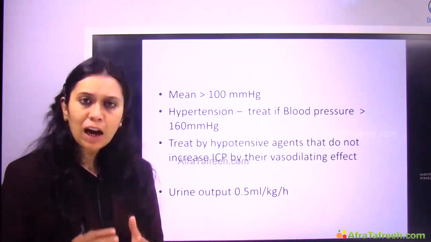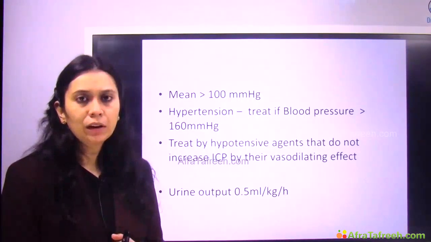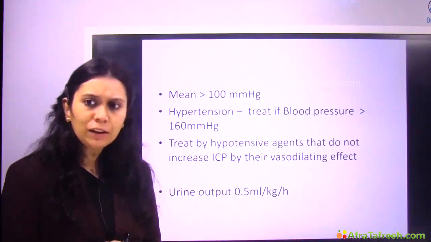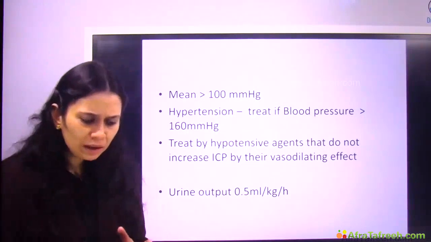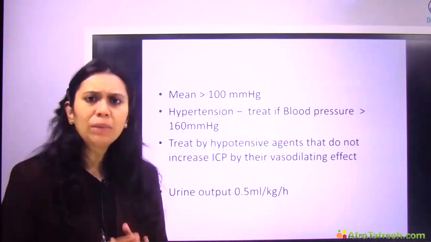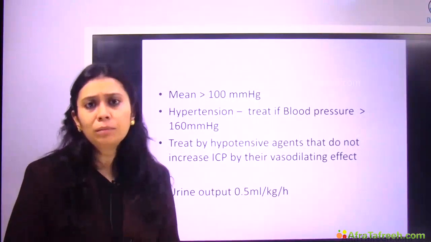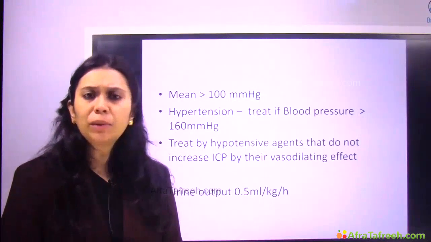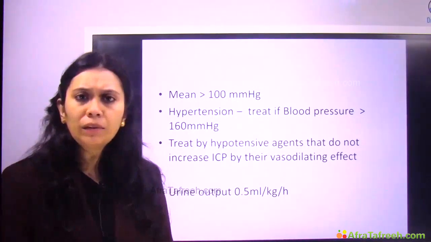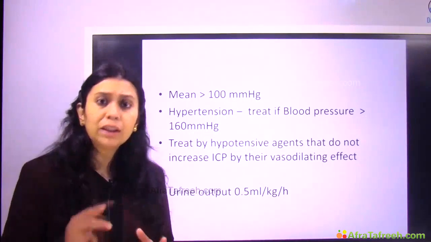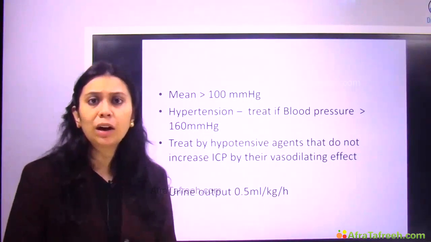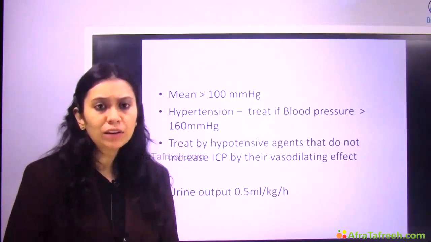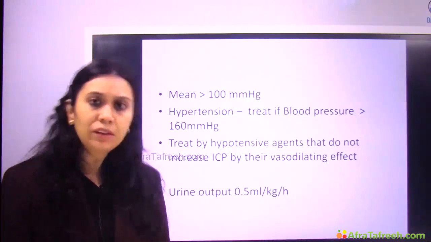Both hyper and hypotension can be deleterious, but aggressive control of blood pressure is not required because it will affect the perfusion of the brain. So the mean needs to be kept above 100 mm of Hg. Mean arterial pressure need not decrease from 100 mm of Hg. If the mean blood pressure of the patient is above 100 mm of Hg, we need not decrease it. We need not try to attain a normotensive value. If the patient is in hypertension, with mean arterial pressure above 160 mm of Hg, then only we decrease the